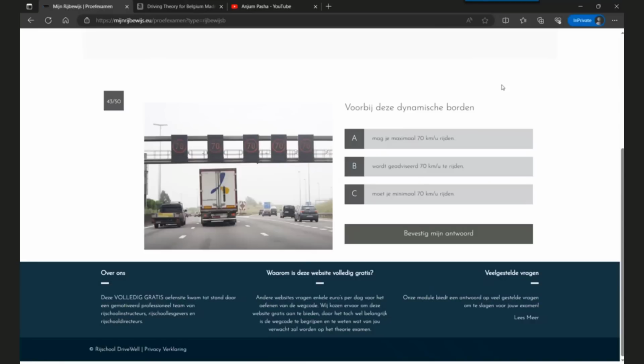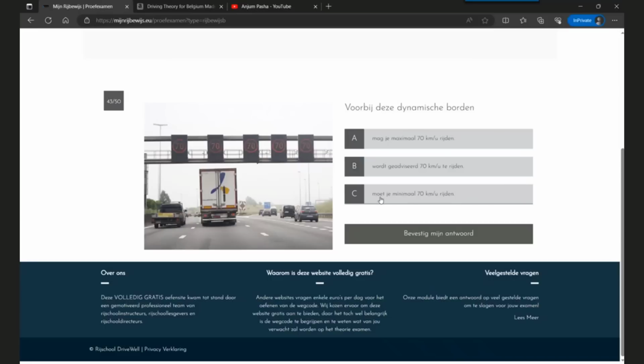The next question is about this dynamic traffic board. There are 3 options. Option A is you are allowed to ride at a maximum of 70 kilometers per hour. Option B is you are advised to ride at a maximum of 70 kilometers per hour.